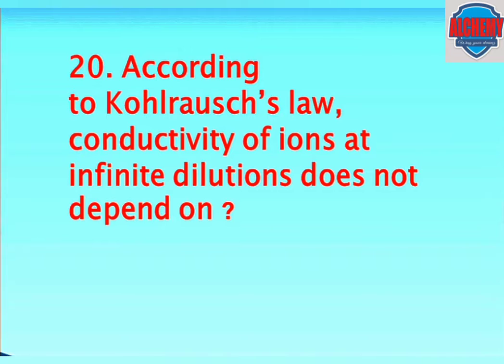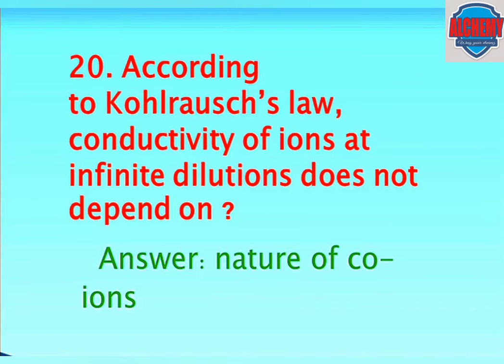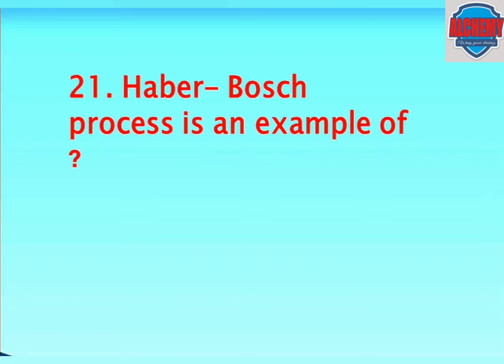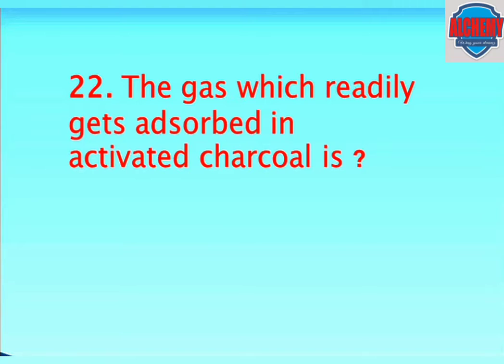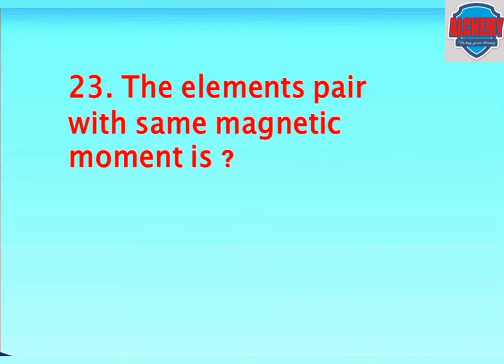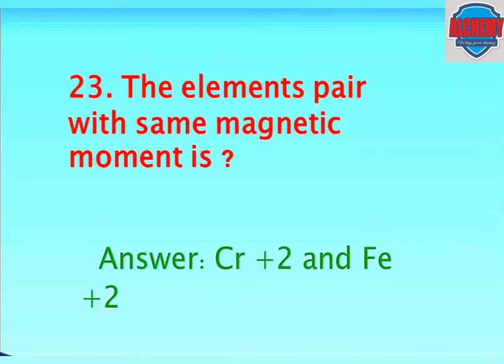Next question. According to Kohlrausch's law, the conductivity of ions at infinite dilution does not depend upon. The answer is nature of ions. Next question. Haber-Bosch process is an example of. The answer is heterogeneous catalysis. The gas which readily gets adsorbed on the activated charcoal is sulfur dioxide. The element pair with the same magnetic moment is. The answer is chromium and iron in +2 oxidation state.